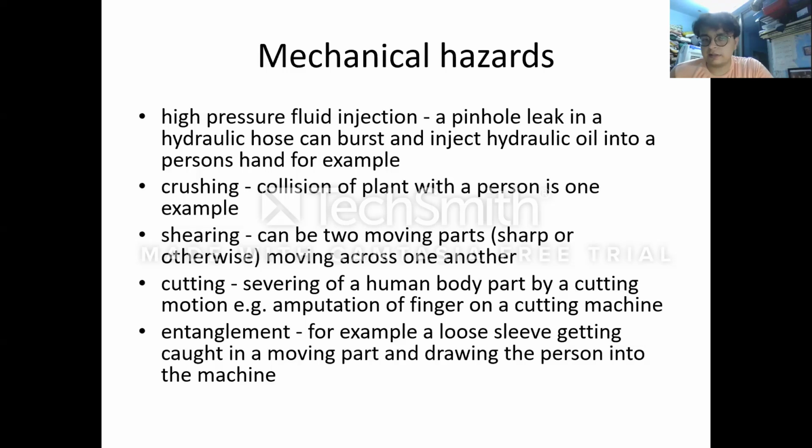As discussed earlier, some portion of the worker can come in contact with the machine, and as a result the body of the worker can be damaged. Entanglement, for example, a loose sleeve getting caught in the moving part or drawing the person into the machine. We have already discussed that loose sleeves or clothes coming in contact with a moving machine can result in mechanical hazard.